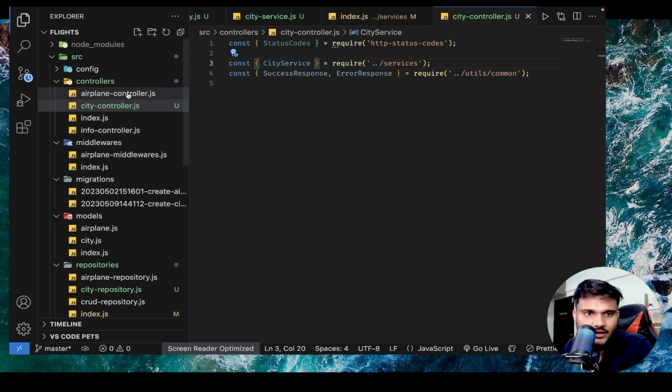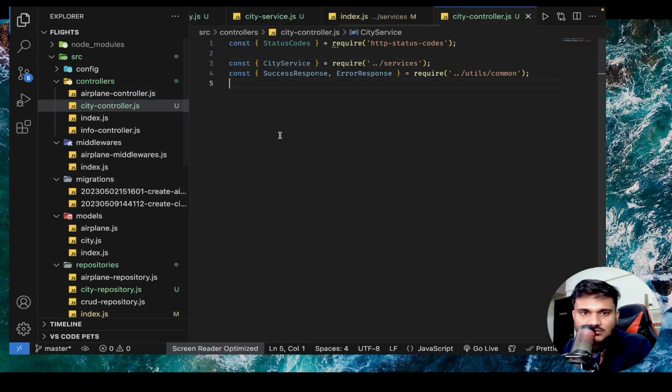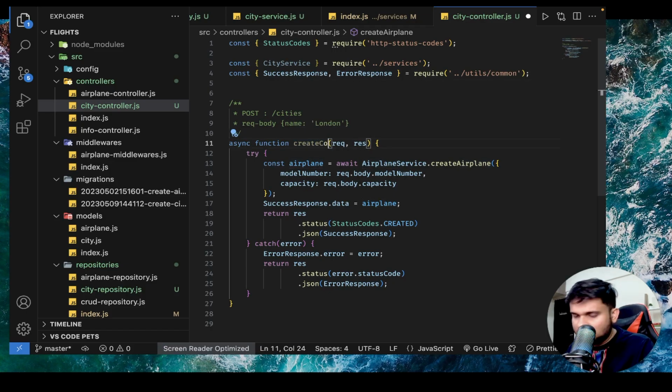Now again, I'll do copy paste. I'll go to create airplane function, copy this, paste it here. This time it will be a post request for cities, right? It's previously for airplanes. Now it will be for cities. Okay. Request body will be like this. I just will be getting a name. London. Okay. And I'll say create city.